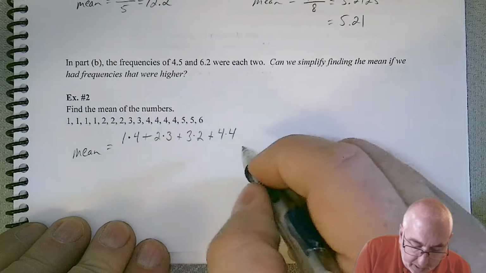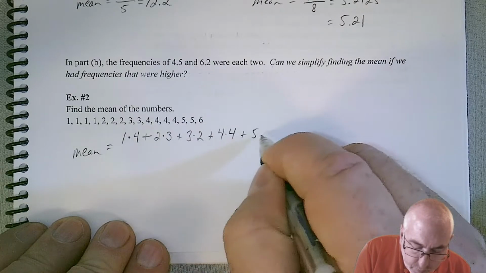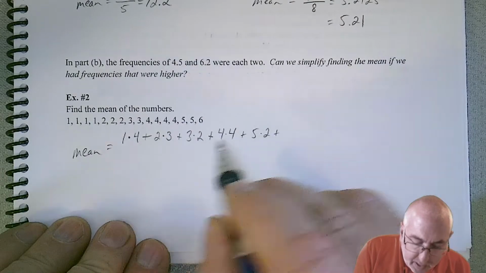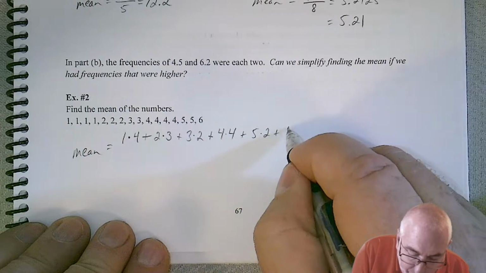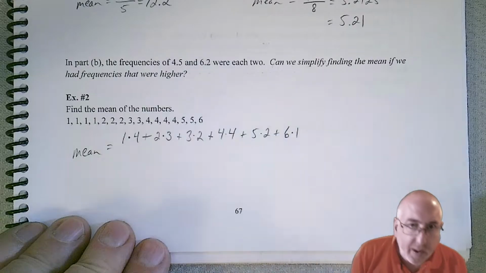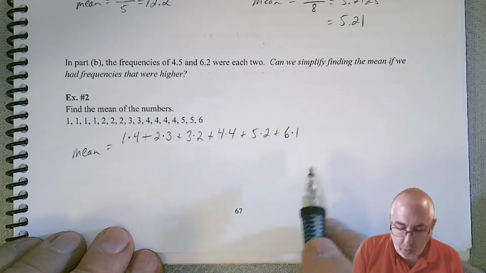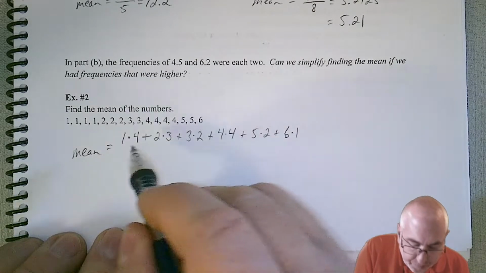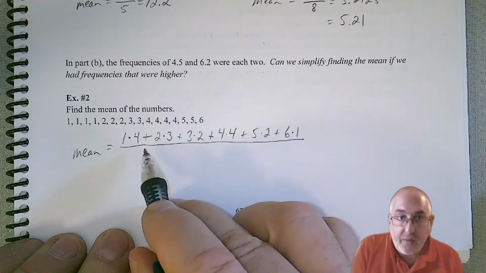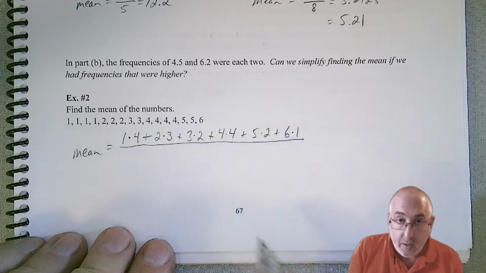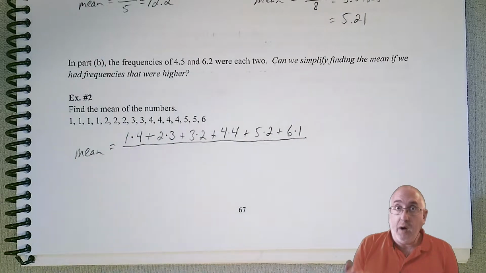And we got 2 5s. And we even have 1 6. Now it might seem silly to want to multiply it by 1, but for now let's write it this way, where we can multiply it by 1. So if we did all of that math, we multiply first, add second, that should give us the sum of all of our data.